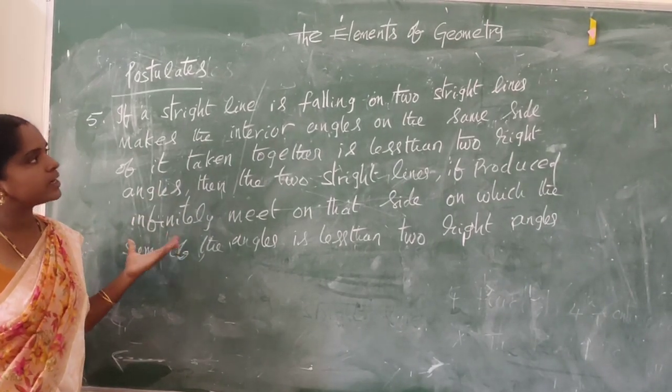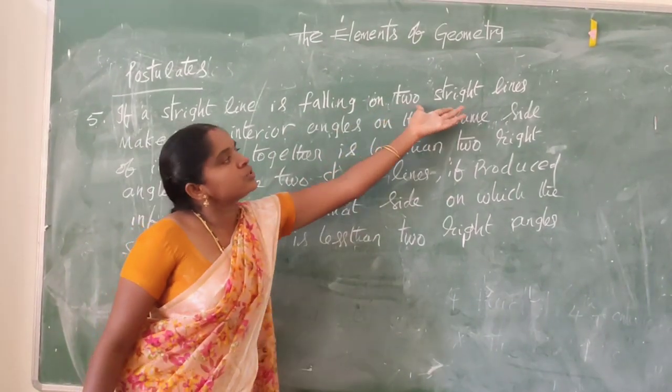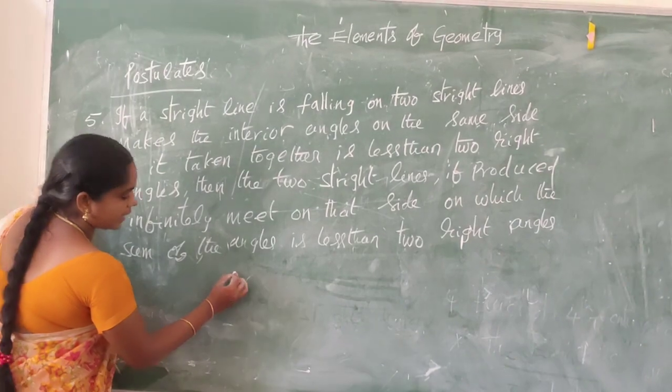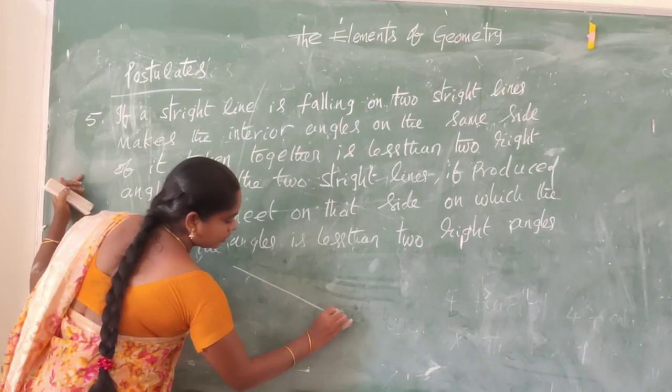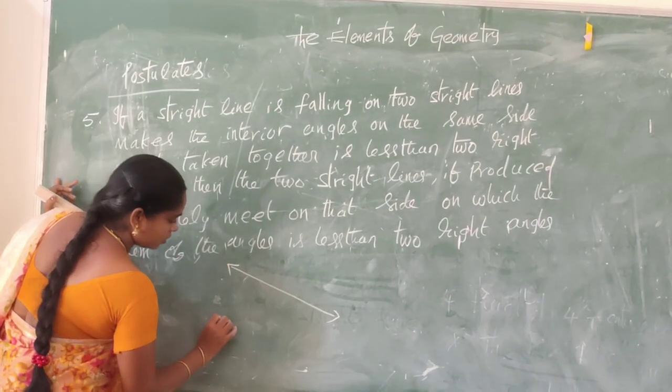So first let us take two straight lines.